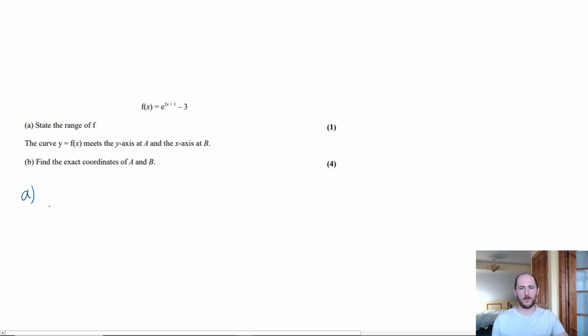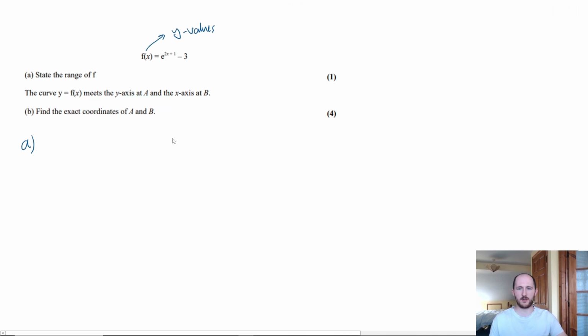So part A, when it says the range, that means all of the values that come out of the function. In other words, it's all of the y values. Okay? So the best thing we can do is actually sketch what the graph looks like. Now, first of all, what will this graph look like, the e^x graph? Well, the e^x graph normally just looks like this. Yeah? And remember there's an asymptote at y equals 0.